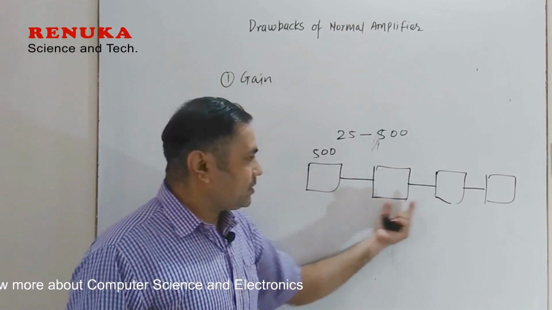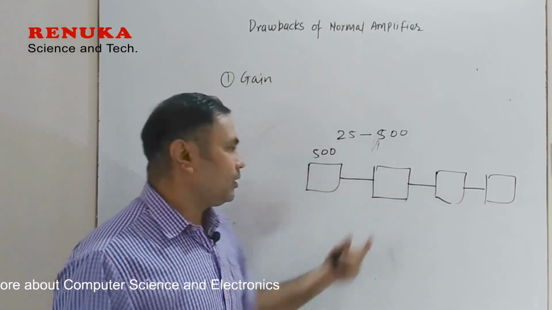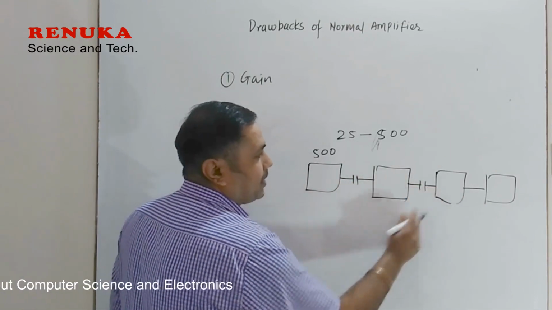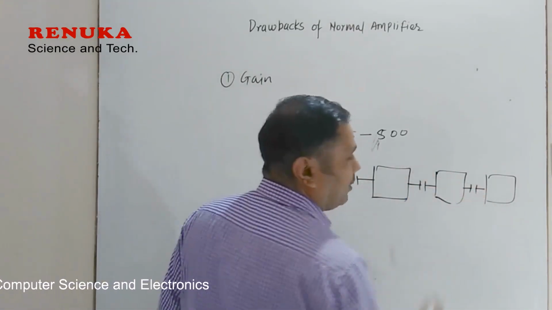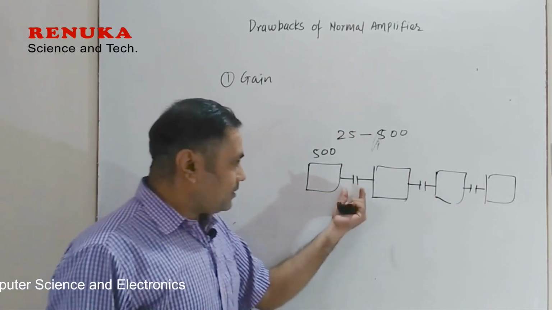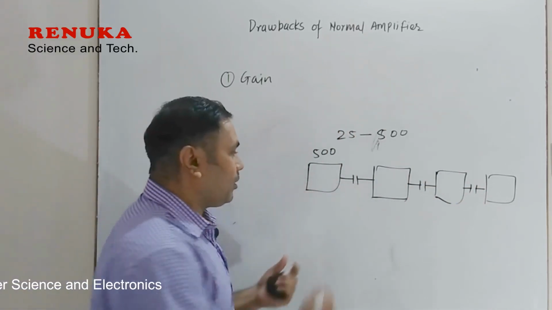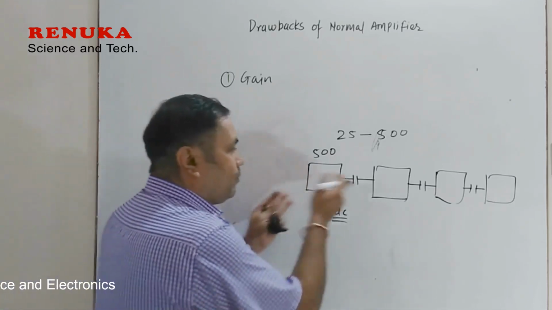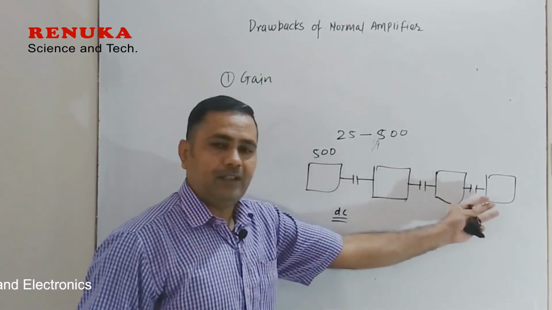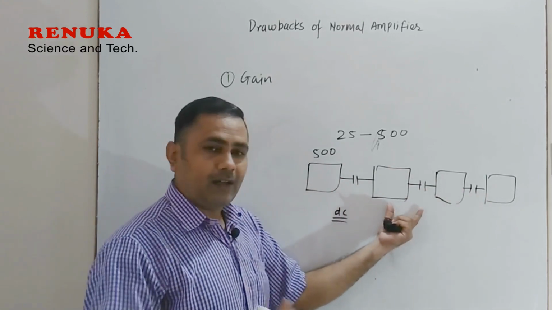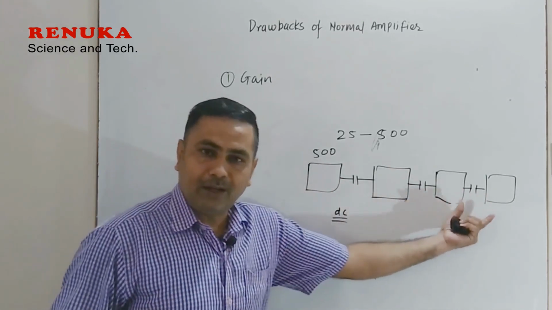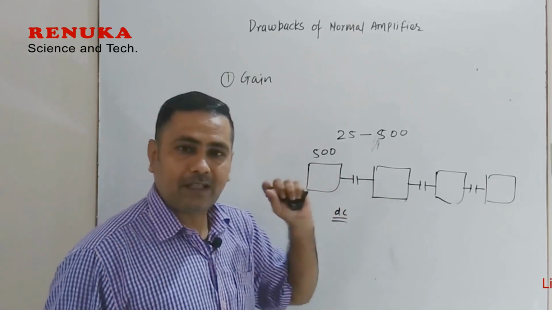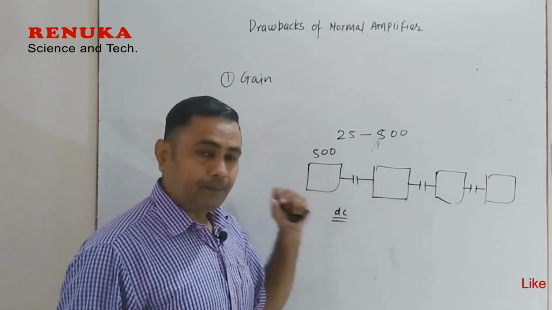But to connect these stages to one another, we have to couple these amplifiers using coupling devices such as a capacitor or transformer. But if you connect a capacitor here, it blocks the DC. So lower frequencies are blocked here. So at lower frequencies, the amplification factor goes on reducing. So the gain will reduce if DC signals or low frequency signals are applied here.